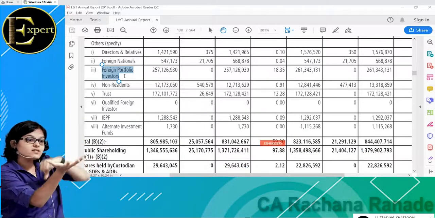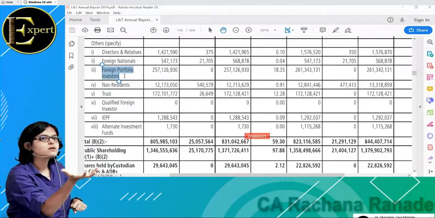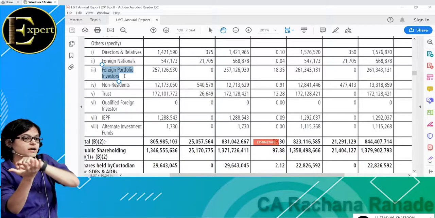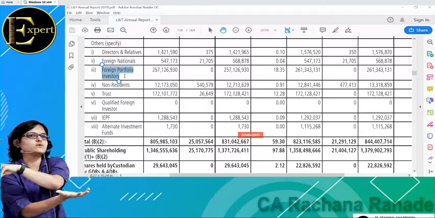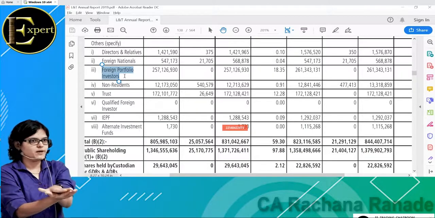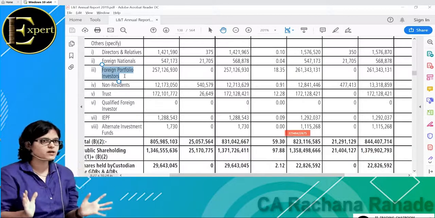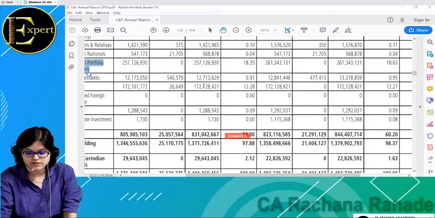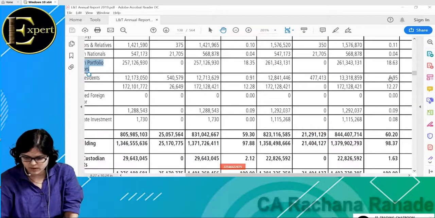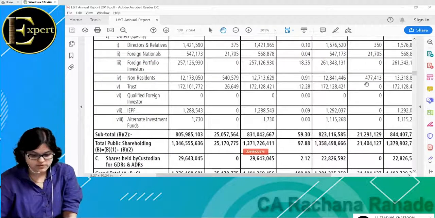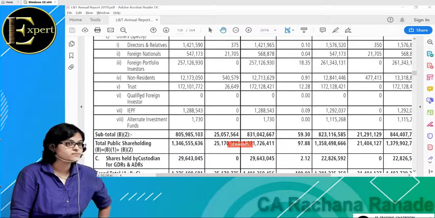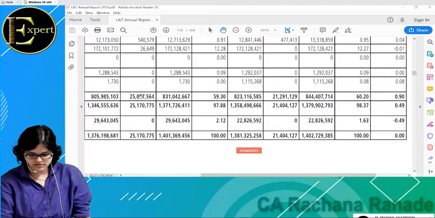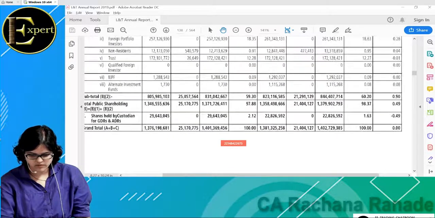So foreign portfolio investment is how much again? 18% of L&T's holding. Again, we can see a big one, 12%. Who is holding 12%? Trusts, various trusts in India. Now the total is coming up to still 60%. And now if you can see here, ADR, GDR is again a little bit tricky concept. Let's not go into that. ADR is, by the way, just for your knowledge, an American depository receipt. GDR is a global depository receipt, but not of major concern right now to us. And that is why you see the final total, all put together, is 100.